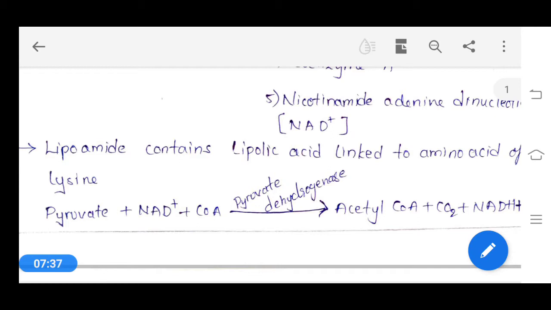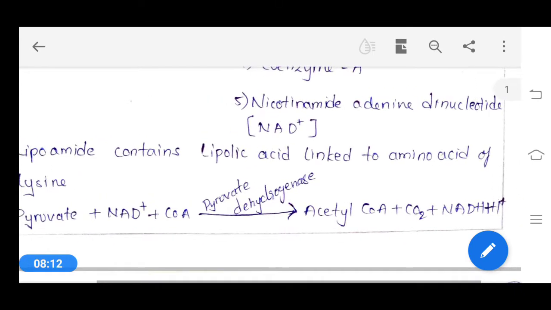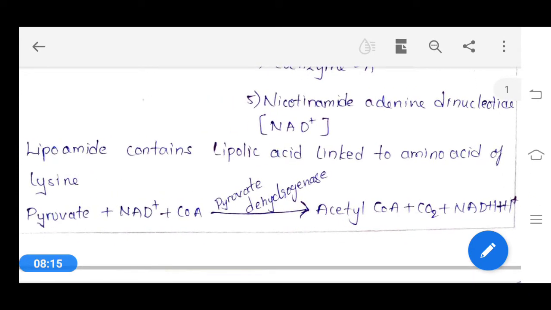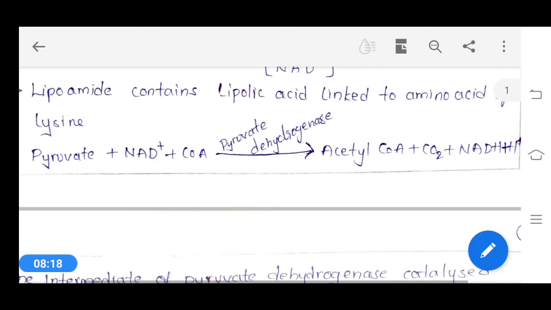If we see the reaction of pyruvate dehydrogenase, pyruvate is converted into acetyl coenzyme A, and in this reaction NAD+, nicotinamide adenine dinucleotide, and coenzyme A are utilized. After the reaction, acetyl CoA is formed along with one carbon dioxide and one NADH plus H plus. So this is the reaction.